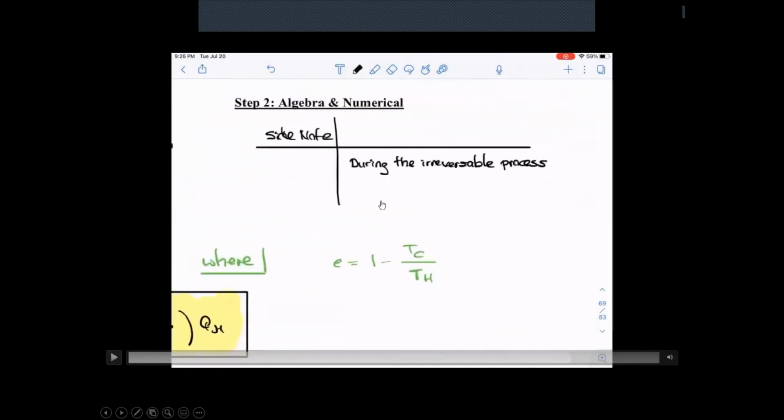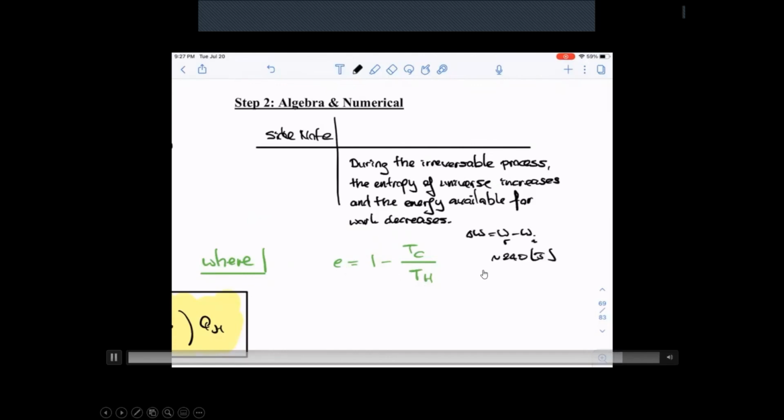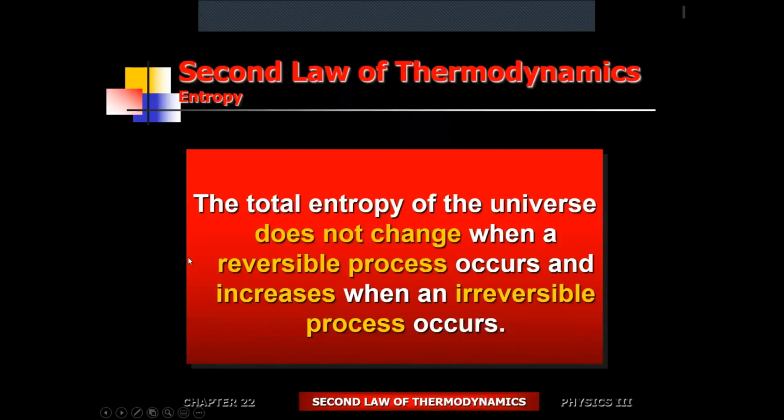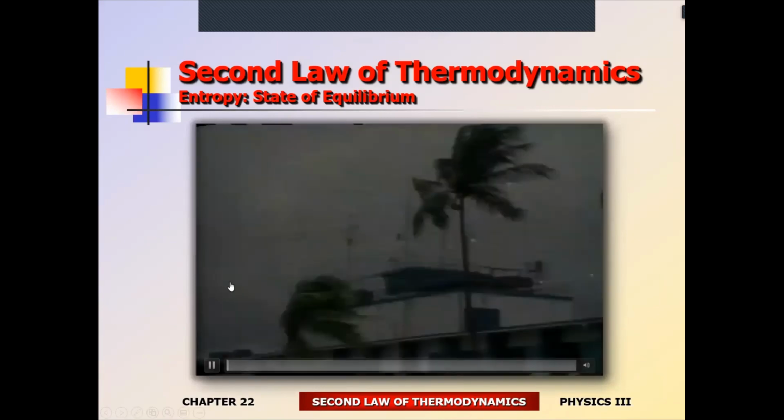All right, so side note is one of the conclusions that we've seen before. So during the irreversible process, the entropy of the universe is going to increase. So which means that the energy, when we talk about energy, we're talking about heat available to do useful work, is going to decrease. All right, so when these two temperatures start to come very close to each other, this ratio is going to start to get bigger and bigger and bigger. As a result, the efficiency of the system is going to start to become very small. Okay, so the reversible process is not going to change the total entropy of the universe, obviously.